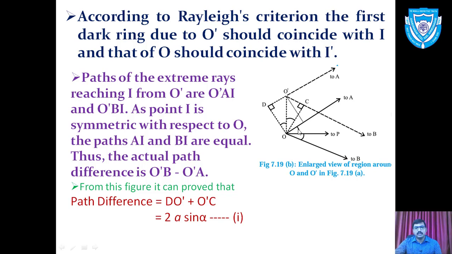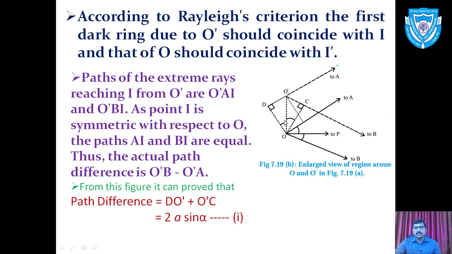In all the cases we have angle alpha, and we require DO' and O'C. So the path difference will be DO' plus O'C according to the geometry of the figure. So the O'B minus O'A path difference will be equivalent to DO' and O'C. So this path will be additional compared with O'B and O'A.